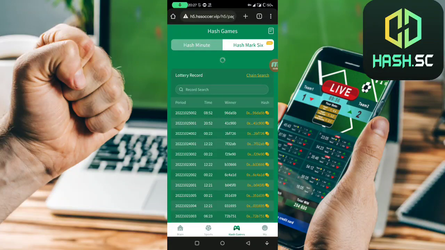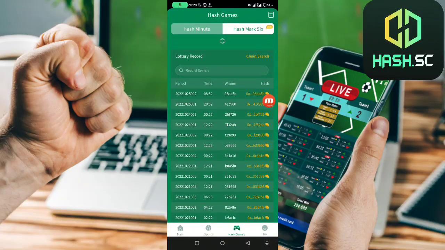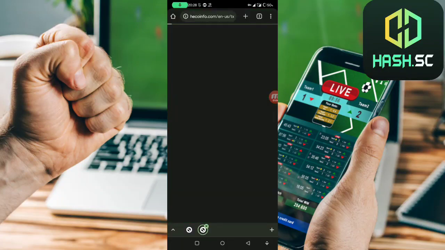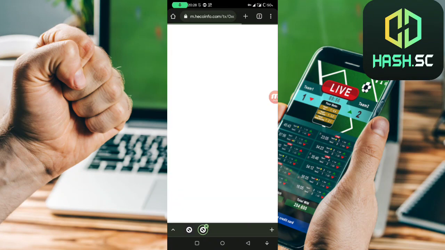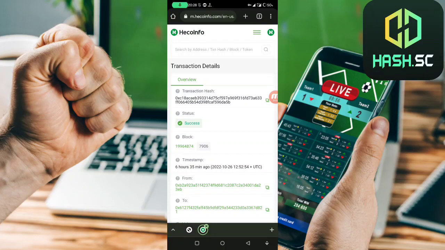Here we have the Hashmark 6, and if we click on the hash link, a new link will be opened, and you will see the hash ID, to ensure that this game is 100% fair, not fake and not manipulated by the company.